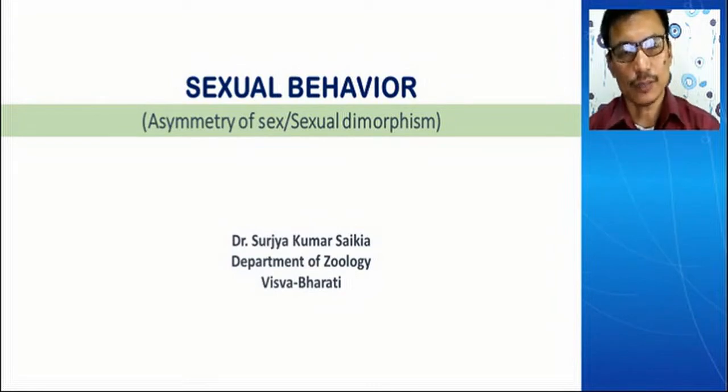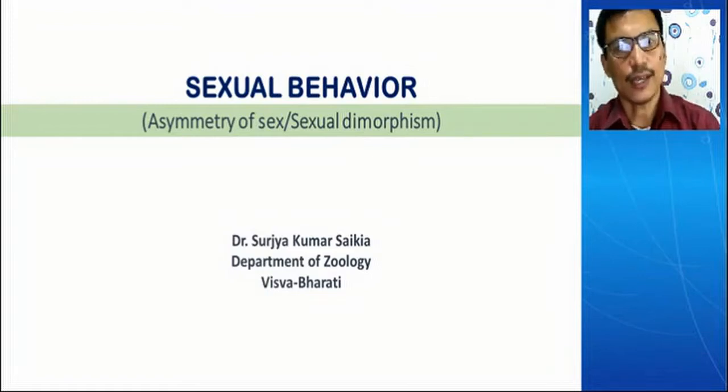So under this sexual behavior in your syllabus there are different topics, out of which two topics are these: asymmetry of sex and sexual dimorphism. Although these two topics are presented separately, if you see from one point of view, they are actually similar topics. Asymmetry of sex means the dissimilarity in sex, and sexual dimorphism also says there are two types of sexes. So I have taken these two topics under the same head, under sexual behavior.